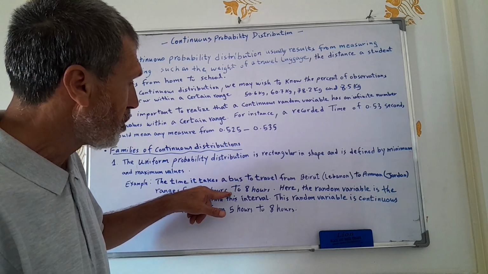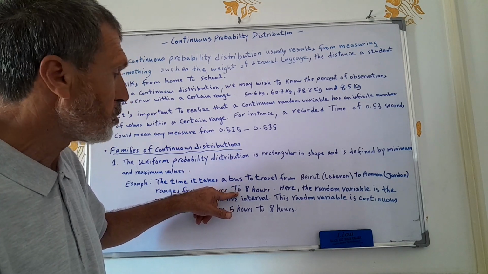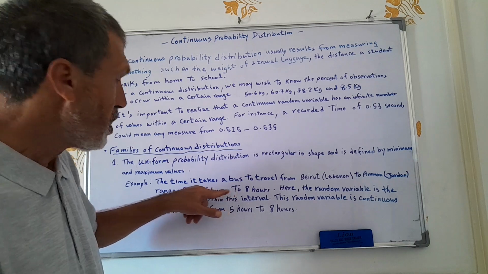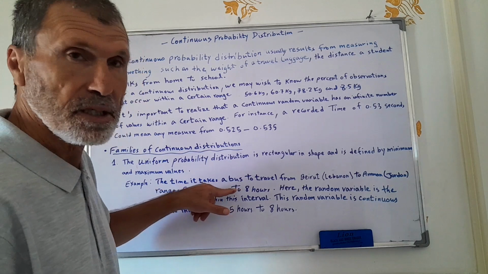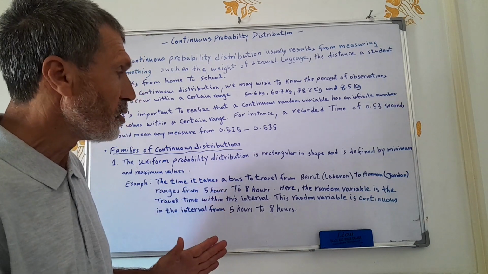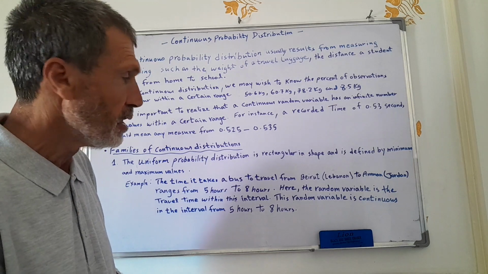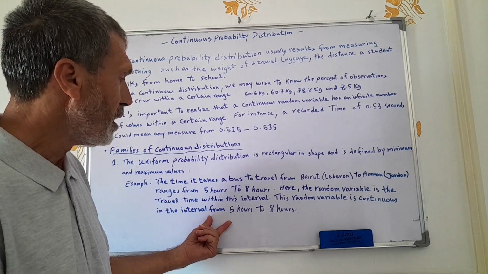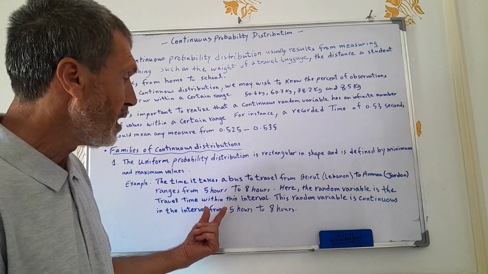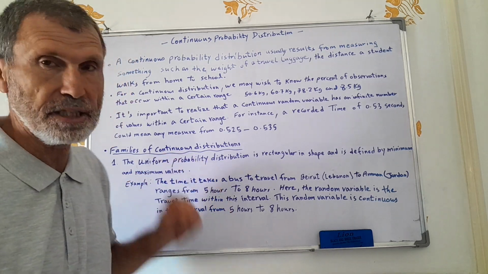It could take 7.1 hours, 7.2 hours, 7.8 hours. So you have an infinite number of values that the bus could take to travel from Beirut, Lebanon to Amman, Jordan. This is an example of a continuous random variable, and it illustrates the uniform probability distribution.